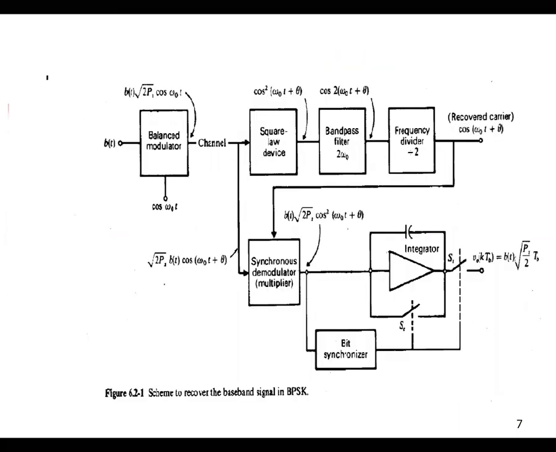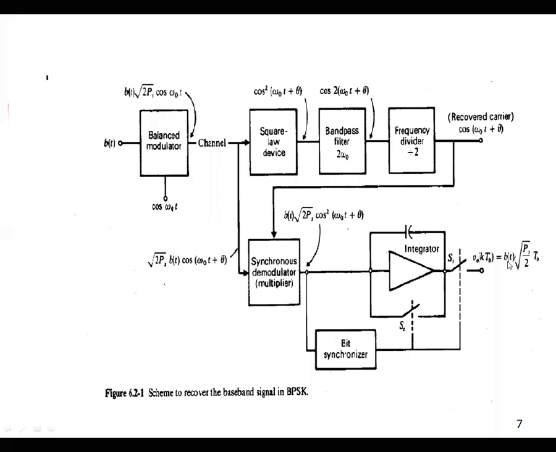That is the main concept in BPSK. Now this is the block diagram. In the block diagram, at the transmitting end a balanced modulator is used, and at the receiving end the carrier is recovered through these blocks: square law device, band pass filter, frequency divider. Another part is the synchronous detector, and both signals are multiplied and then given to the integrate and dump circuit.